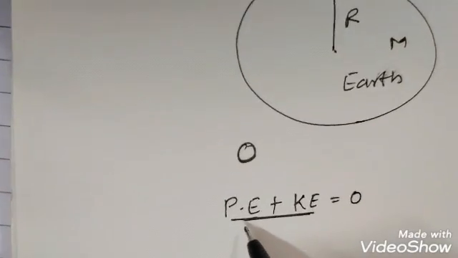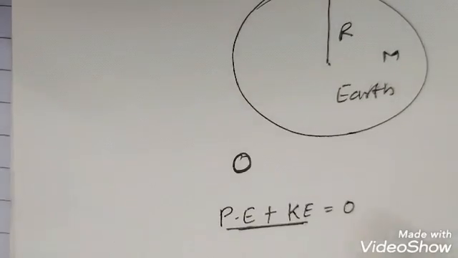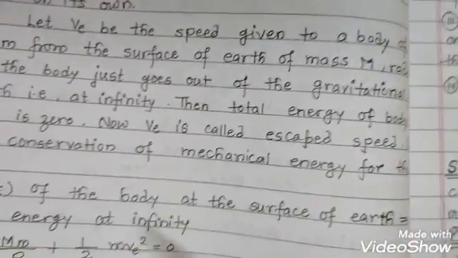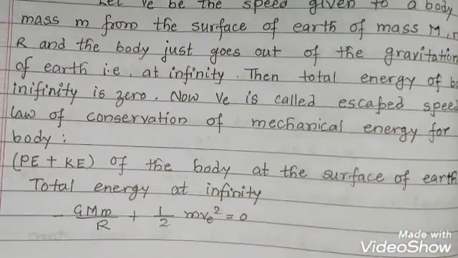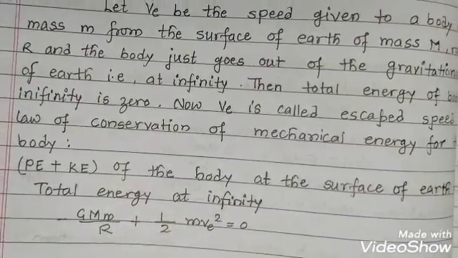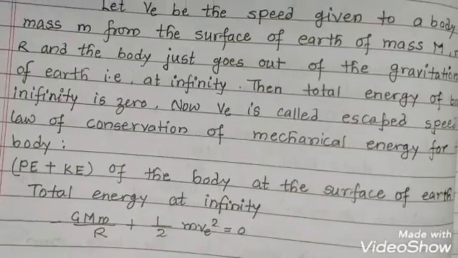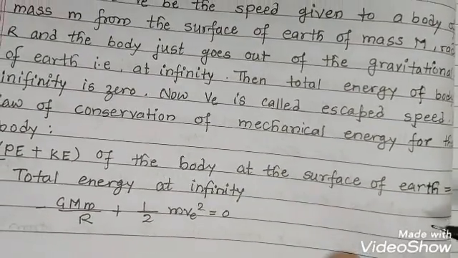That means potential energy plus kinetic energy must be zero at every point. Whatever the initial energy is, that will be the final energy according to the law of conservation of mechanical energy. So the sum of potential energy and kinetic energy of the body at the surface of Earth must be equal to the total energy at infinity.